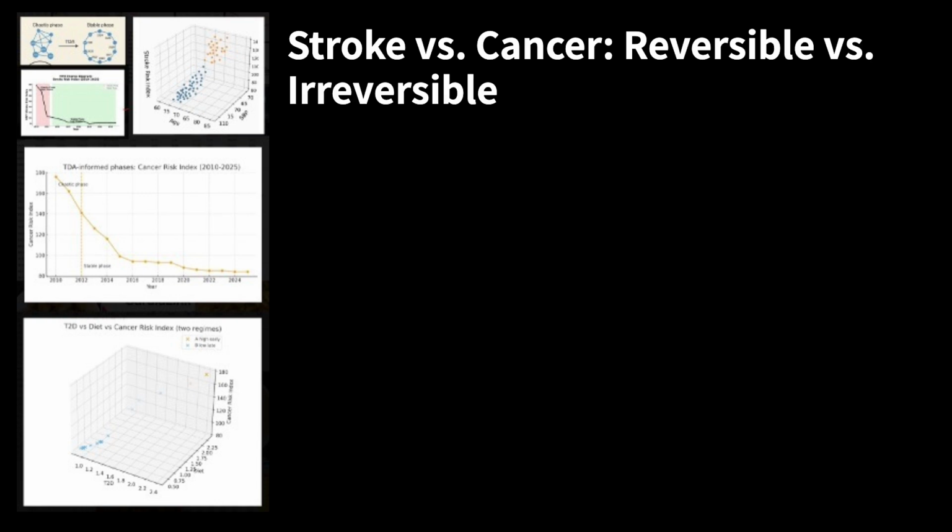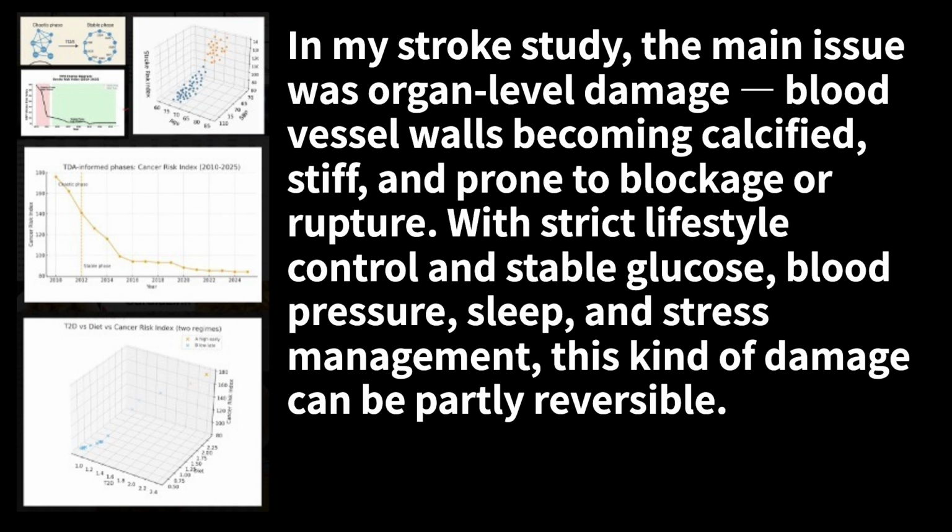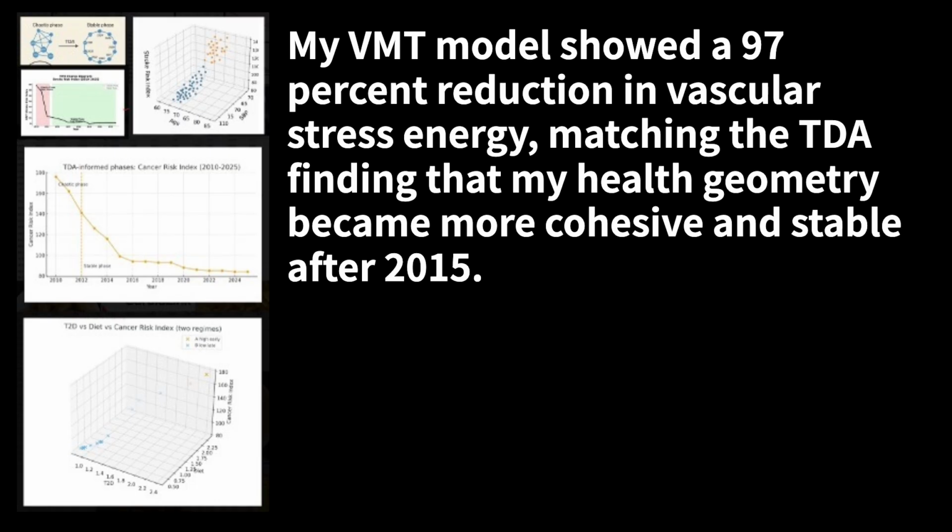Stroke versus cancer, reversible versus irreversible. In my stroke study, the main issue was organ-level damage: blood vessel walls becoming calcified, stiff, and prone to blockage or rupture. With strict lifestyle control and stable glucose, blood pressure, sleep, and stress management, this kind of damage can be partly reversible. My VMT model showed a 97% reduction in vascular stress energy, matching the TDA finding that my health geometry became more cohesive and stable after 2015.